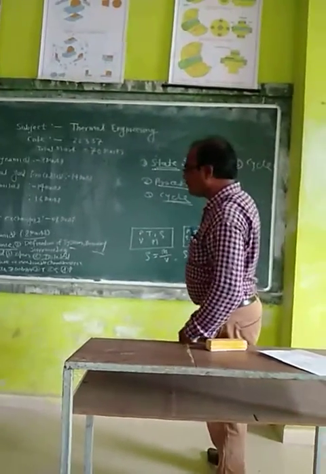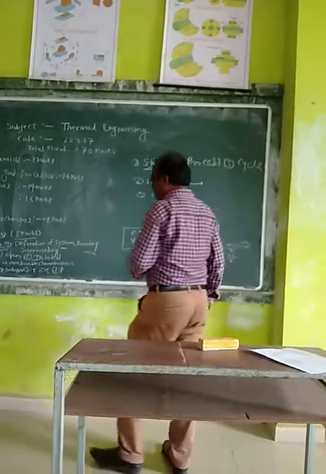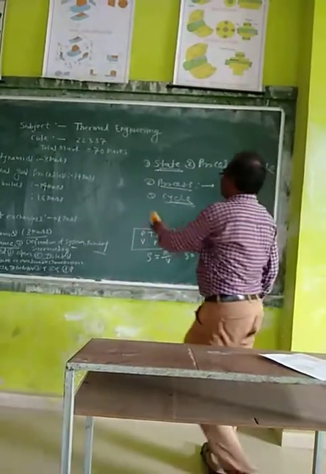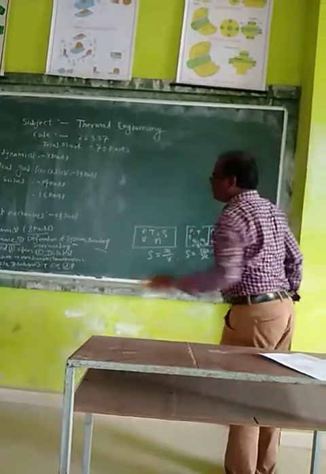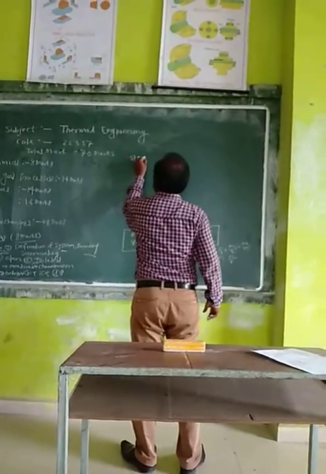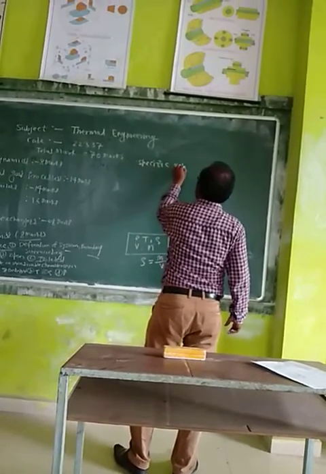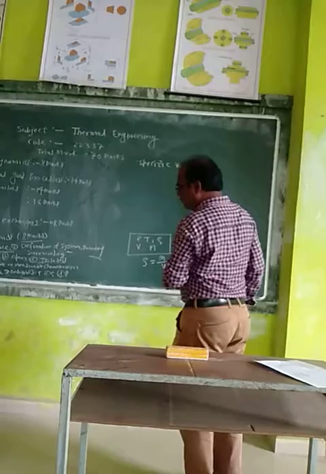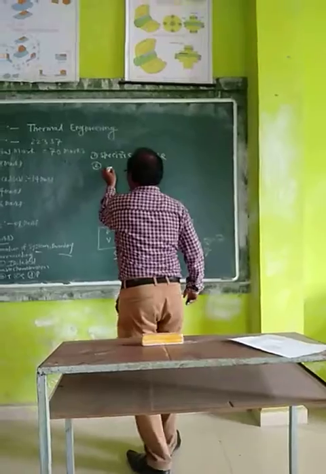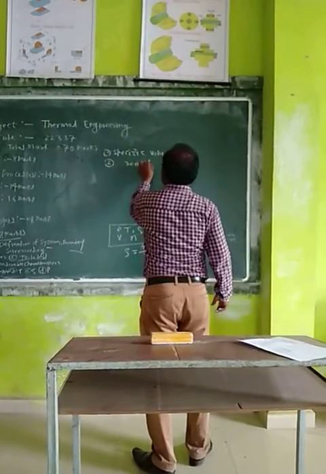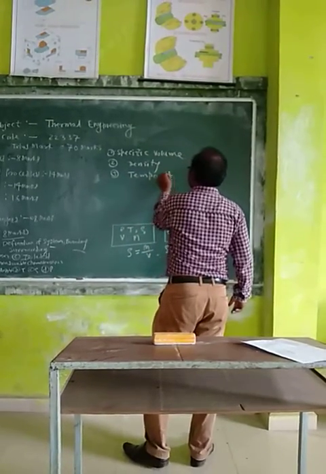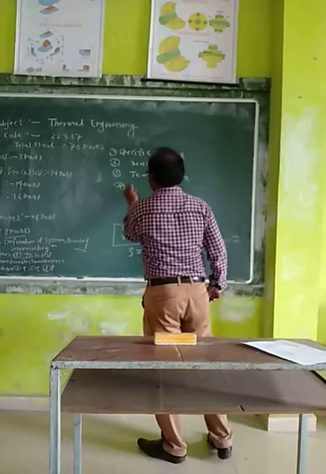Next is the simple definition of specific volume, density, temperature, and pressure. First is the specific volume, next is the density, third is the temperature, and fourth is the pressure.